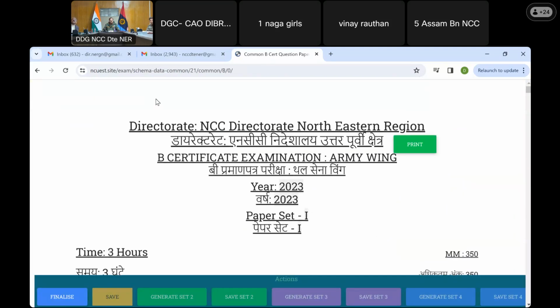So this is the paper for common subject, giving out the NCC directorate and all that, B certificate, and the current year. This is the paper set 1 or the main set. Each paper should have 4 sets as per the SNCCO, and we are going to generate all the 4 sets from here only.